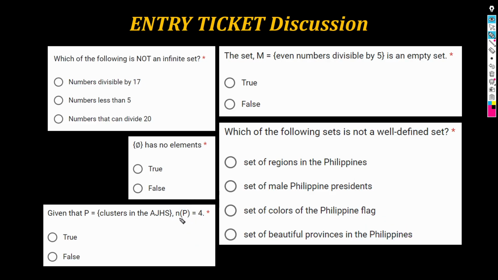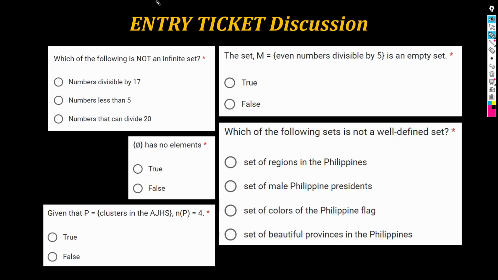And this notation in the context of sets, the claim here is that the cardinality of P is 4. Tama ba? The cardinality of P, given that P is the set of the clusters in the Ateneo Junior High School. 4 ba ang laman nun? That is true. You have, of course, Cardoner, Las Torta, Pamplona, and Montserrat. 4 clusters. So, that is correct.